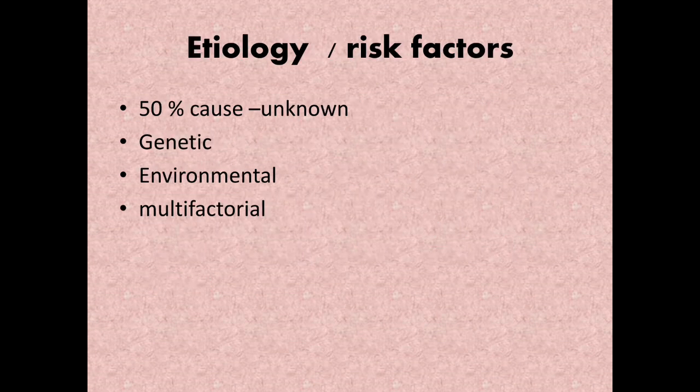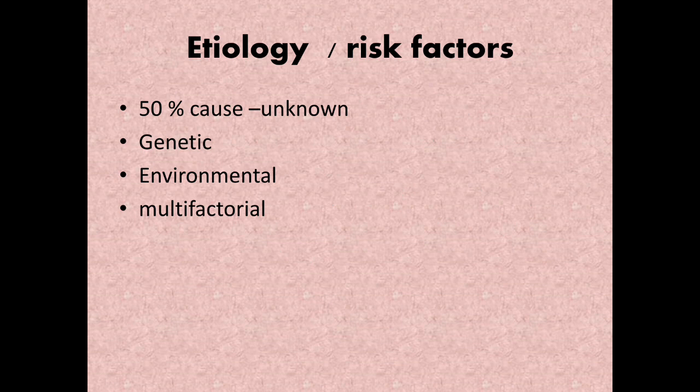Next, coming to etiology and risk factors. Approximately 50% of congenital anomalies, you can't link to any specific cause. However much you work up, you fail to recognize a specific cause. But genes play an important role in many congenital anomalies. This might be through inherited genes that code for an anomaly, or resulting from sudden changes in genes, which are known as mutations.